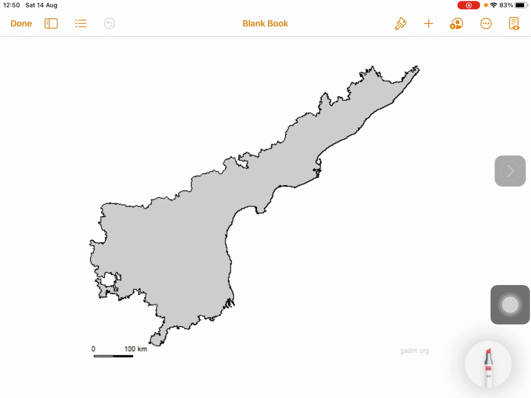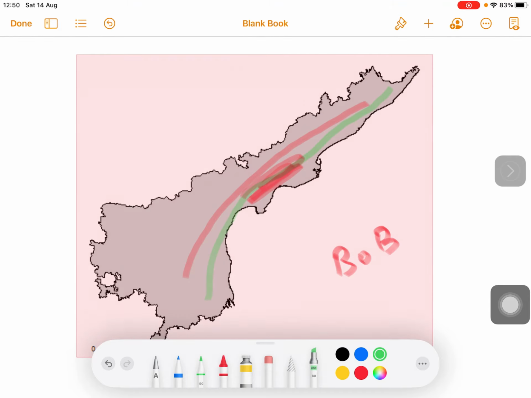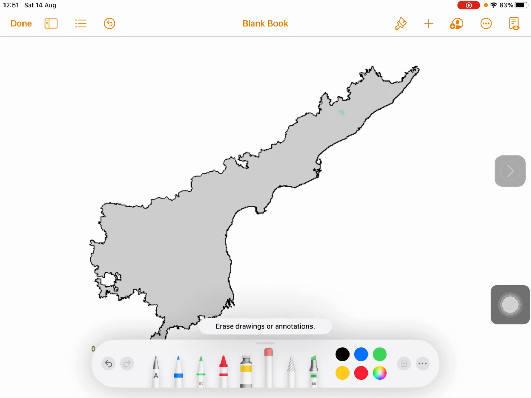The stretch between the Eastern Ghats and Bay of Bengal along with Krishna Godavari Doab form the coastal plains in Andhra Pradesh. So, these are your coastal plains.